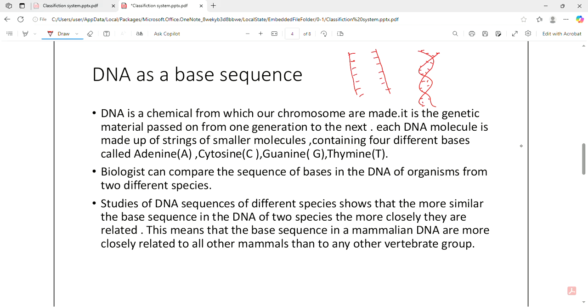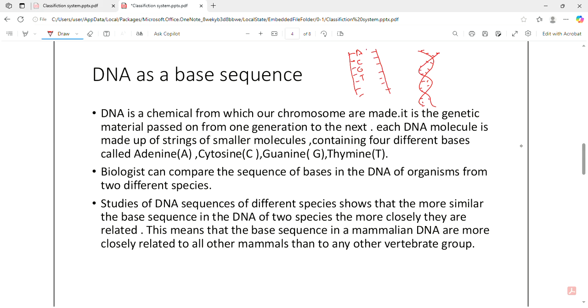So, these bases which I mentioned earlier are adenine, cytosine, guanine, thymine. This is the one strand of DNA. In the second strand, the bases are opposite.